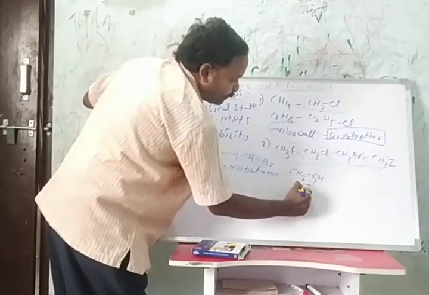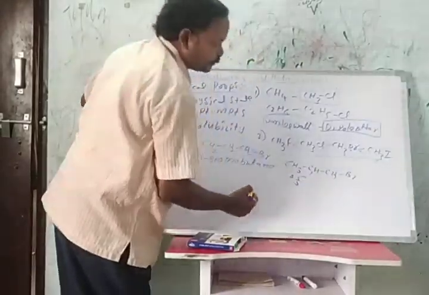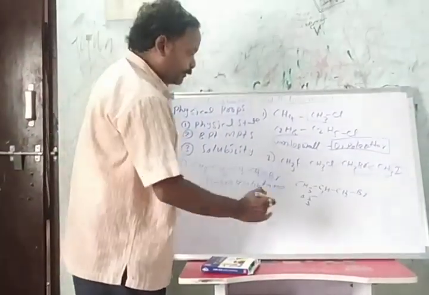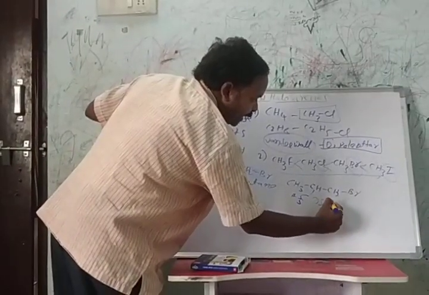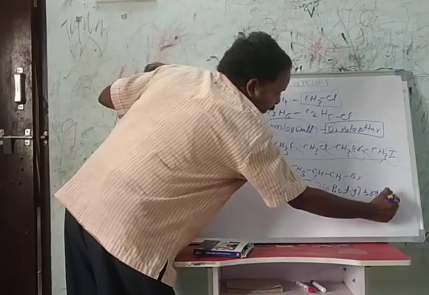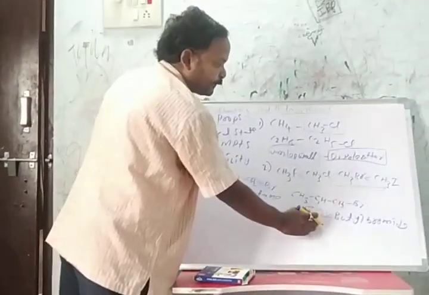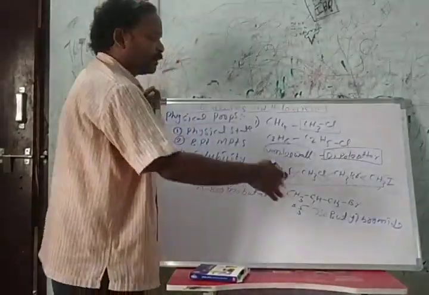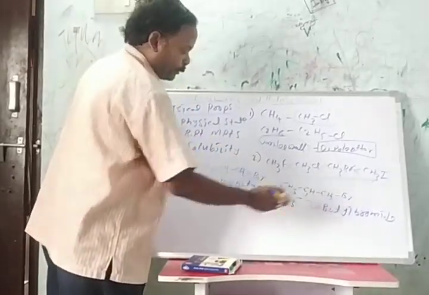I am taking one more molecule, isobutyl bromide. This is normal butyl bromide. This is isobutyl bromide, or 2-methyl bromopropane.